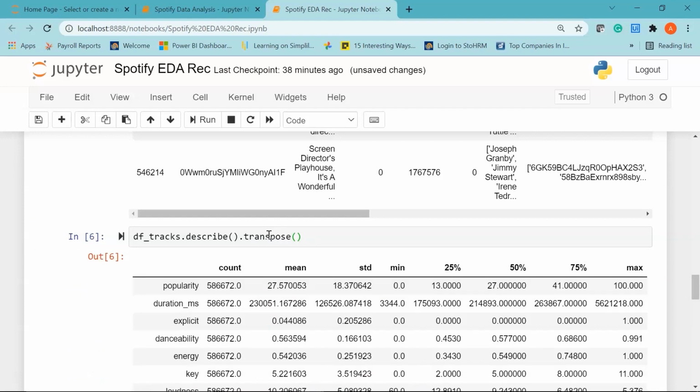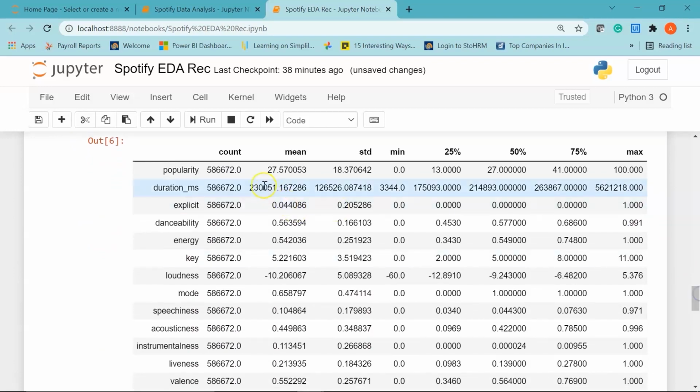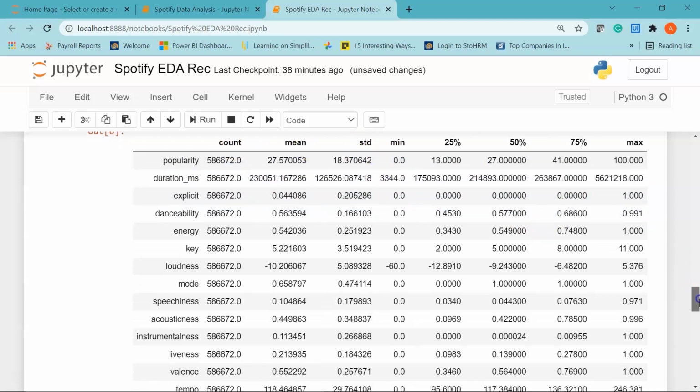If I run it, there you go. So we have the statistics about count, mean, standard deviation, minimum value, 25th percentile, 50th percentile, 75th percentile, and the maximum value for these columns like popularity, duration in milliseconds. Then we have energy, key, loudness, mode.